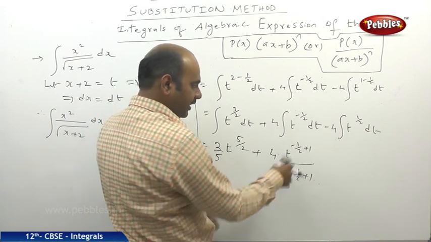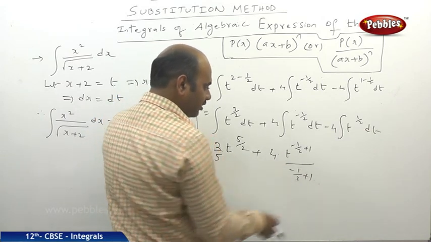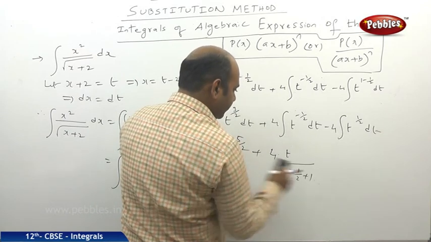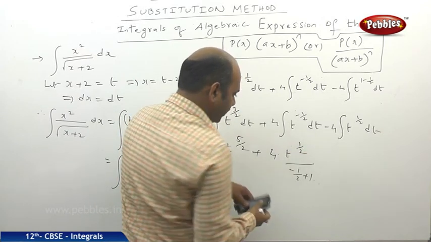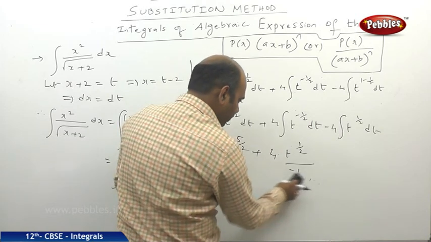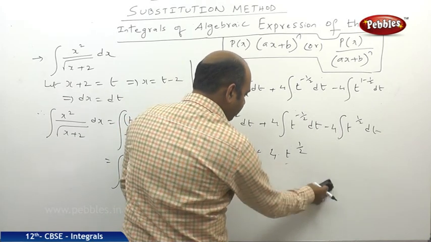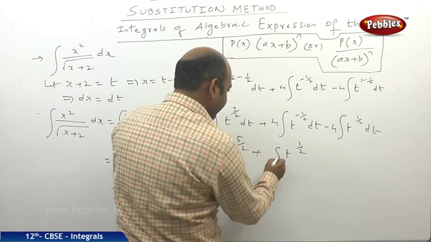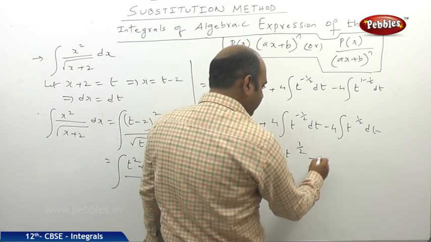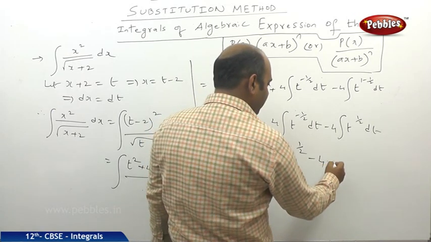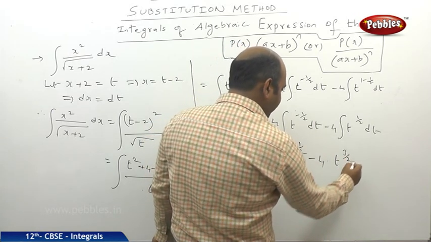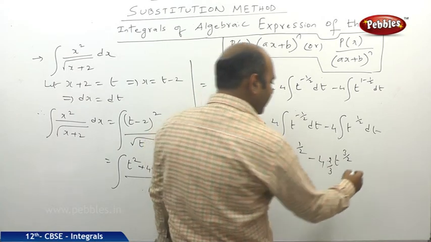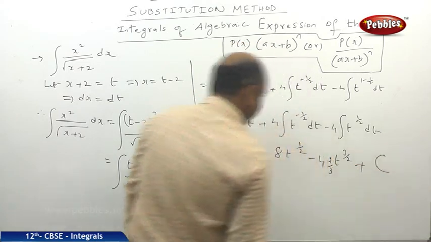But directly now I will be writing, I will be erasing. For your understanding I am writing like this. But t power minus 1 by 2 plus 1 means 1 by 2, and here also minus 1 by 2 plus 1 means 1 by 2. 1 by 2 going upside becomes 2, so here we will be getting 8. Similarly, minus 4 into, here also, t power 3 by 2 by 3 by 2 will be there, but going up it becomes 2 by 3, and here plus c.